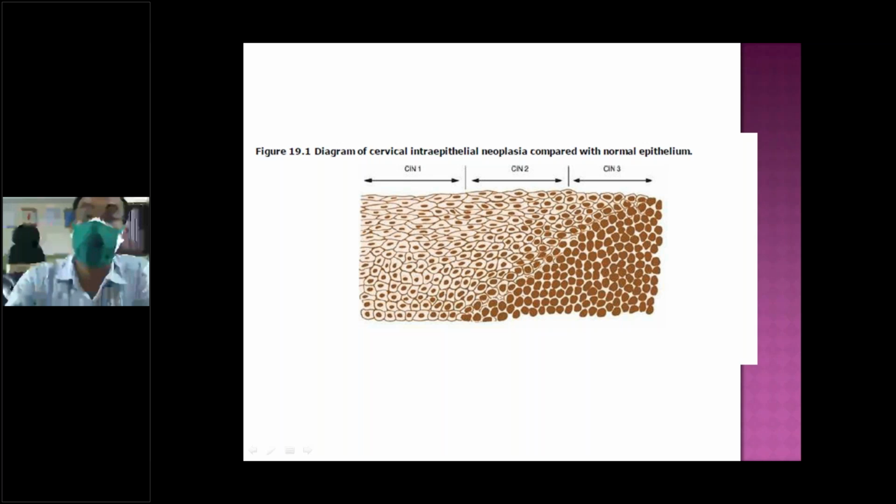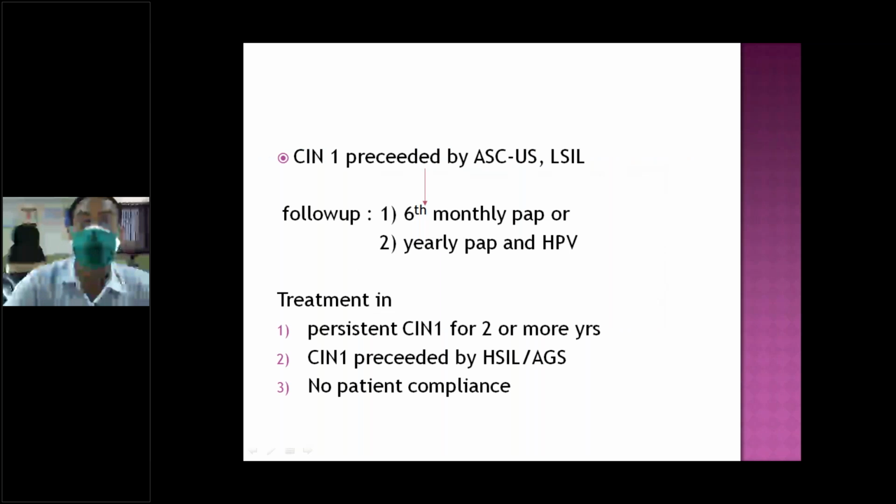If 1/3 is involved, it is CIN1. If 2/3 is involved, it is CIN2. Whole thickness involved is CIN3. In CIN3, progression of the malignancy is more. I told you less than 1% in CIN1, and it will increase to 15% in CIN3 per person.